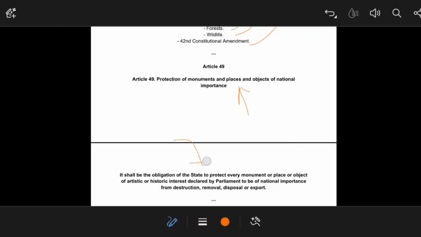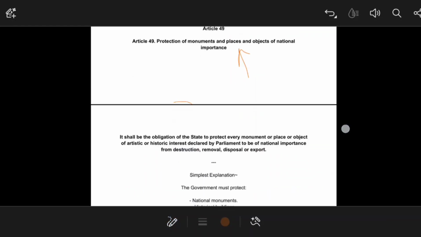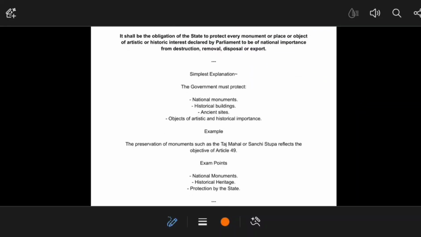Okay, so it shall be the obligation of the state to protect every monument, and the state also should not be biased toward one religion, because this article is talking about every monument or place or even object of artistic or historic interest that is declared by Parliament to be of national importance, from destruction, removal, disposal, or export. So it is the duty of the government.